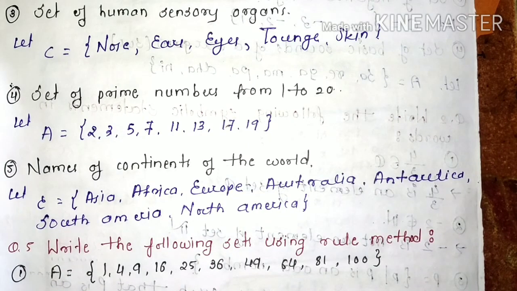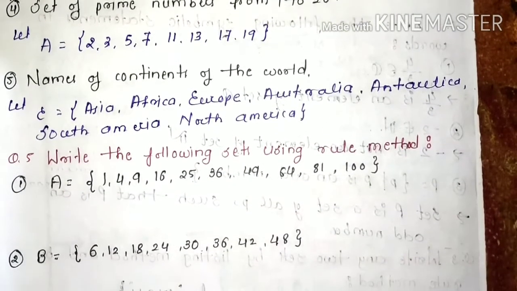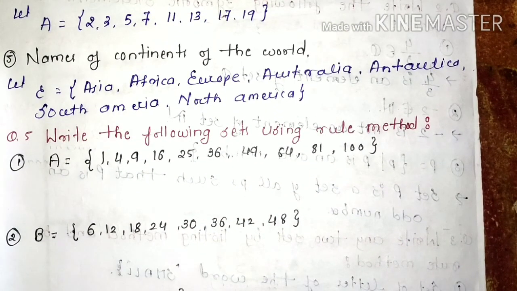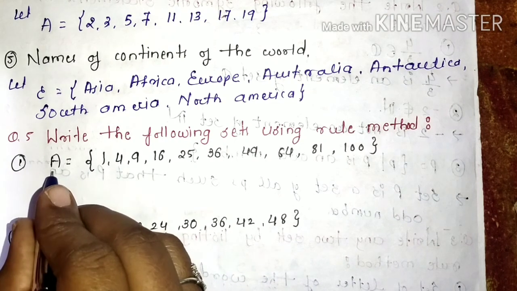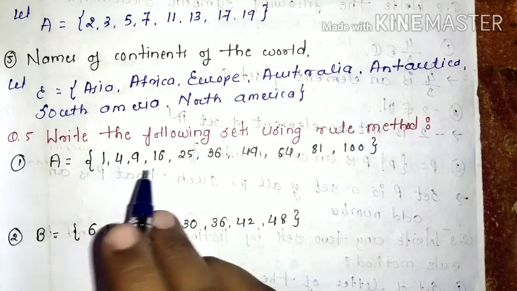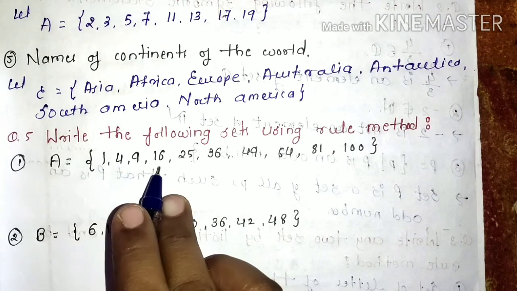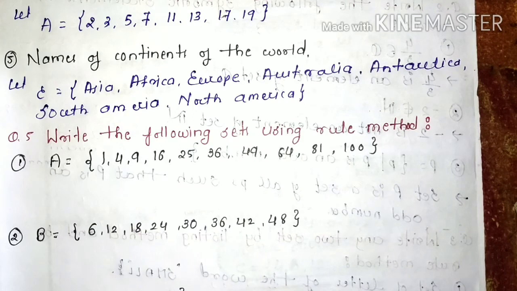Okay, next example, last, write the following sets by using the rule method. Okay, that means we have to use particular properties. So first of all we have to identify the sets and elements of the set, that which type of elements are given in this set. So first example, set A is given. In that we have the elements 1, 4, 9, 16, 25 and up to 100. That means if I observe the elements of this set, these are all squares from 1 to 10.